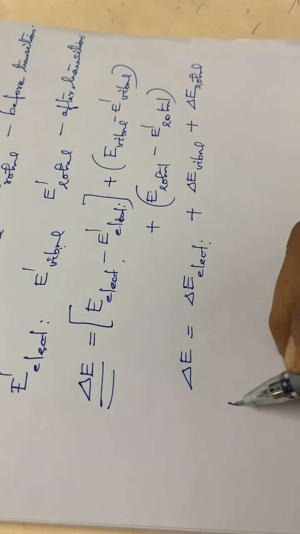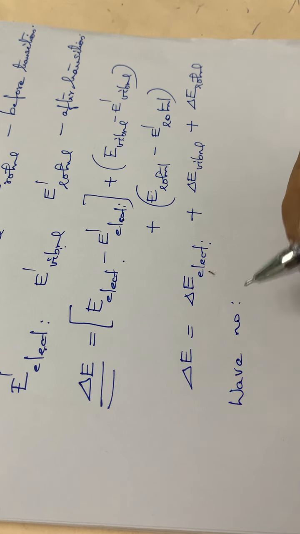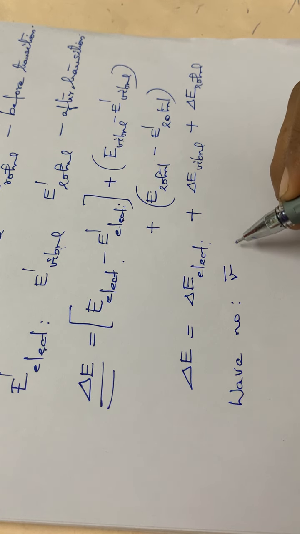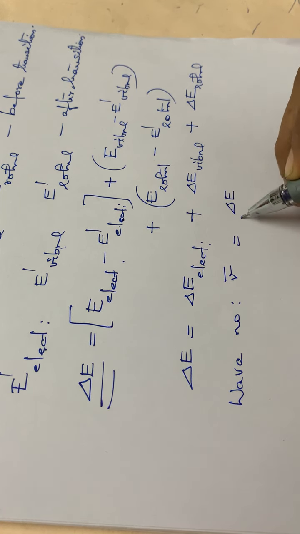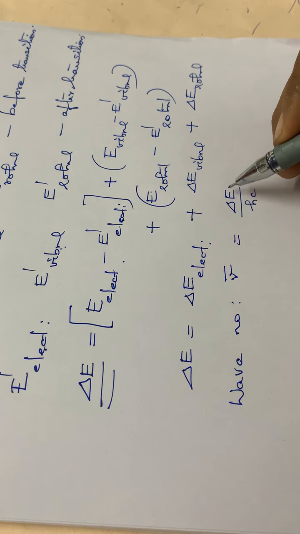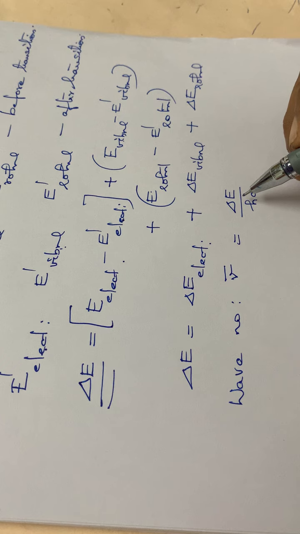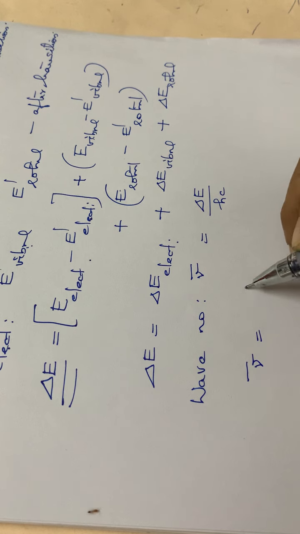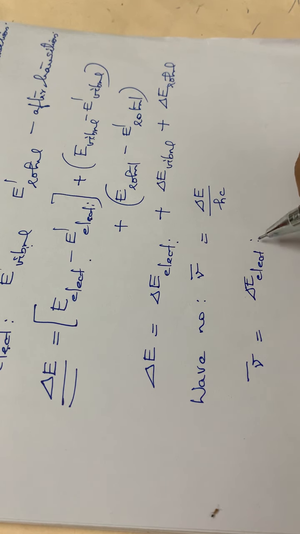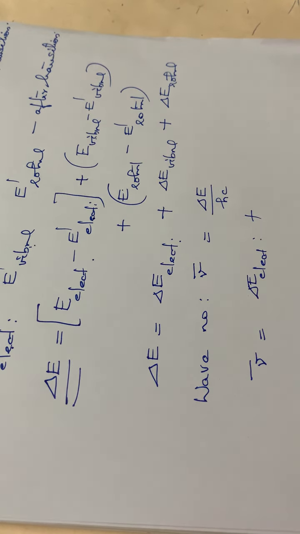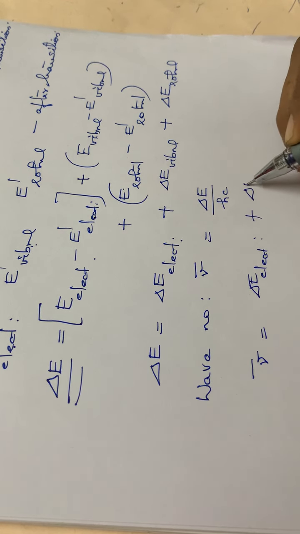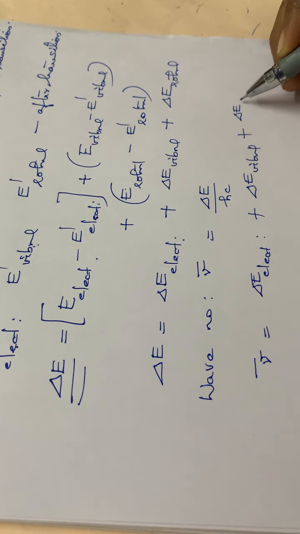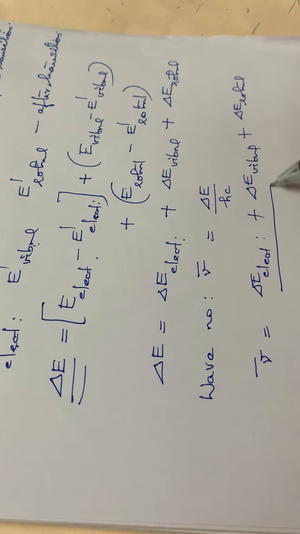Normally we write the wave number for a transition. Wave number is denoted by nu bar. So what is the formula? Nu bar is equal to delta E by hc. So we can divide this term by hc in terms of wave number. So nu bar is equal to delta E electronic plus delta E vibrational plus delta E rotational, divided by hc.